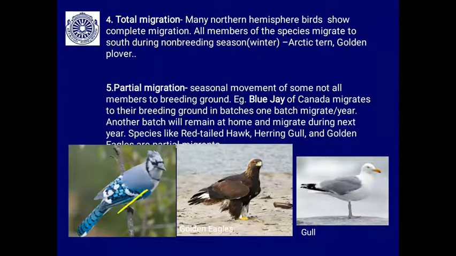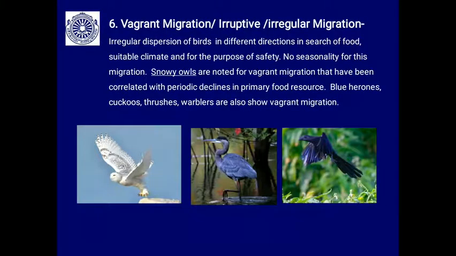An example is the blue jay of Canada, which migrates to its breeding ground in batches. So not all the members, only the matured males and females migrate to the favorable breeding ground every year. That is what you can see, partial migration. A similar type you will find in the red-tailed hawk, and also in the herring gull. So the entire group is not migrating. Only some of the matured adults, males and females, migrate. So this is called partial migration.